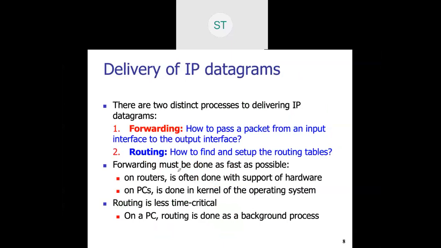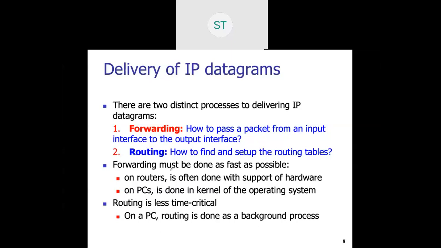So for delivery of an IP datagram, there are two processes. One is called forwarding, and the second is called routing. Forwarding means how to pass the packet from the input interface to the output interface. And routing is how to find and set up the routing table. Forwarding must be done as fast as possible.